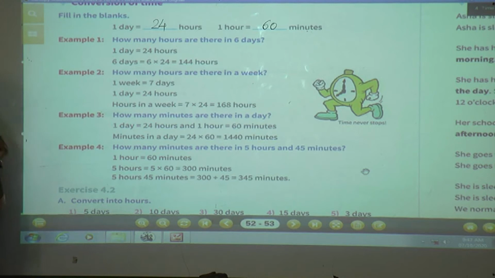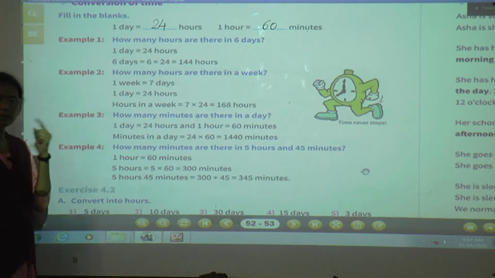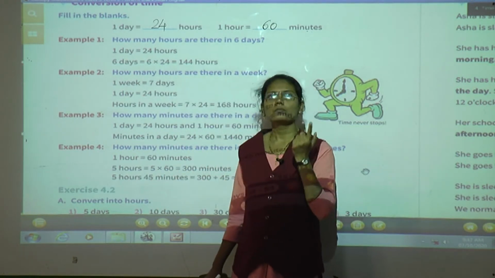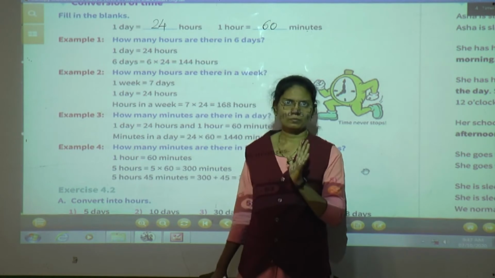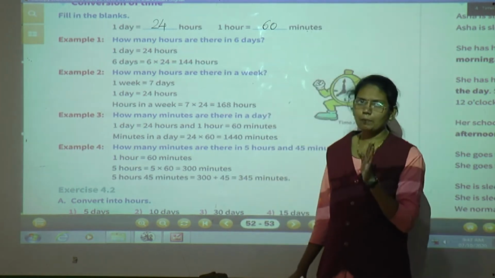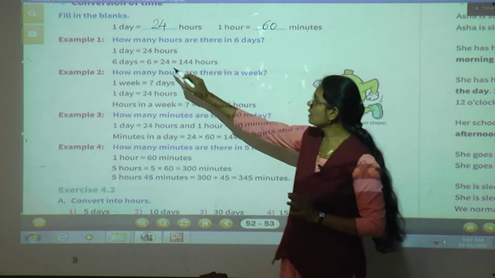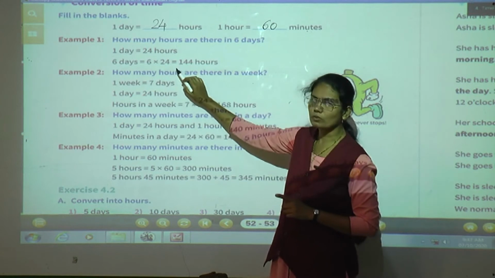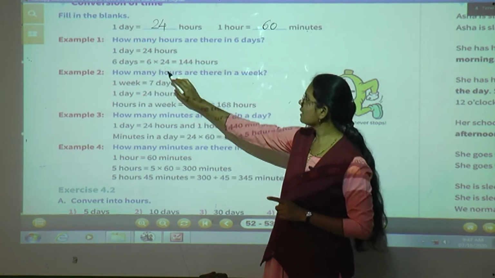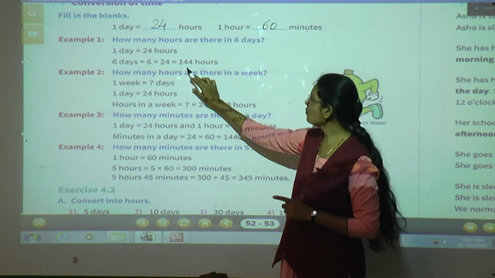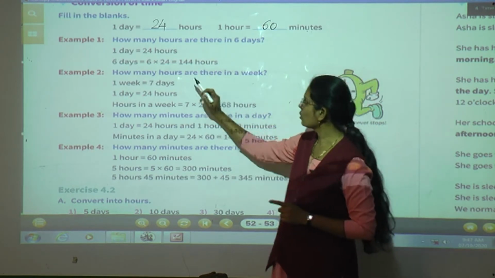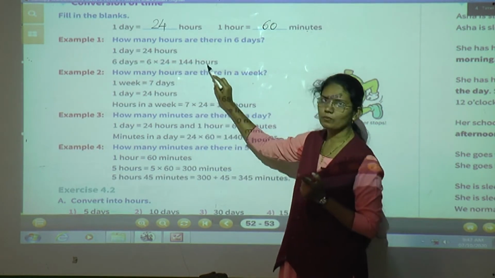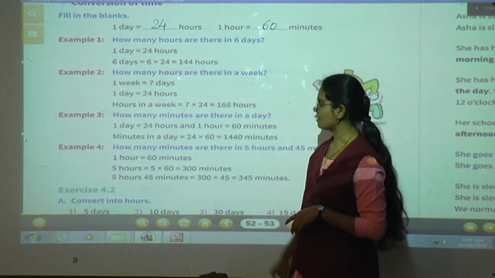See, if we have to convert days into hours, then we have to multiply it by 24, because 1 day is equal to 24 hours. So here 6 days is equal to 6 into 24. Now if we do the multiplication, the answer will come 144 hours. Okay, 6 into 24 you can do at your home: 144 hours.